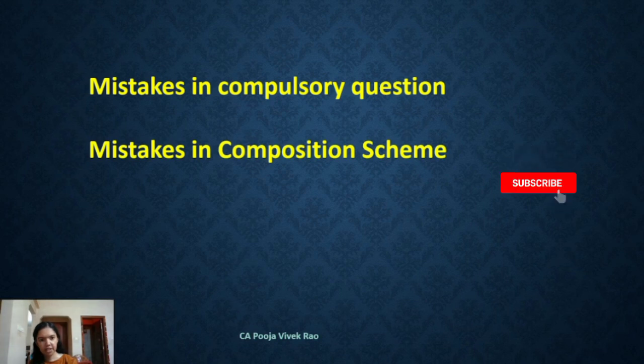Now let's see the third error in this composition scheme. While computing the turnover in a state or a union territory for determining tax payable by a composition supplier, it was noticed that students wrongly include the value of supply from 1st April of the financial year up to the date of his becoming liable for registration.